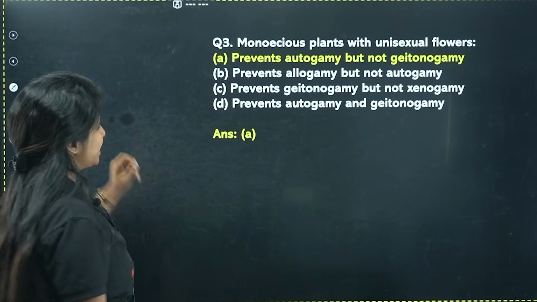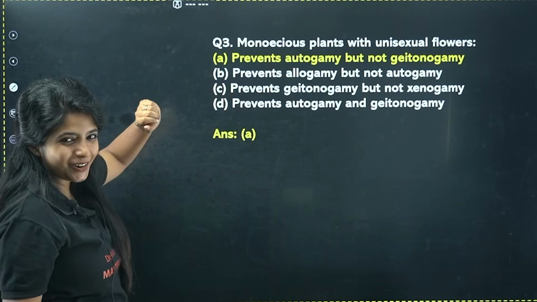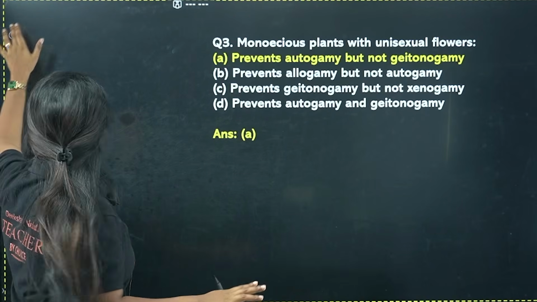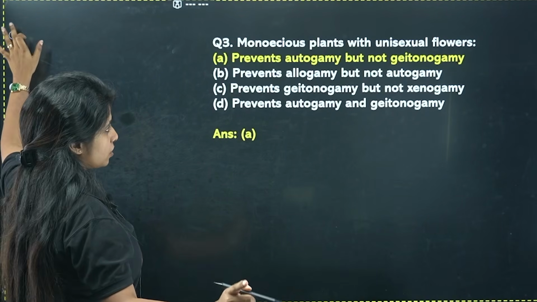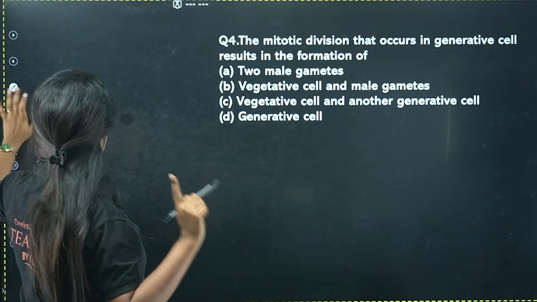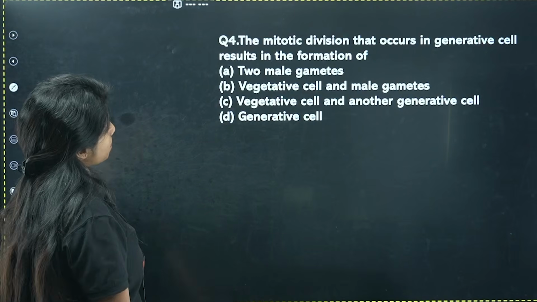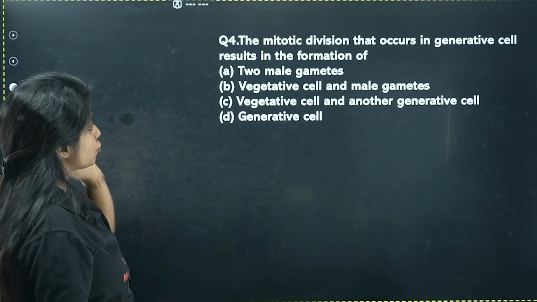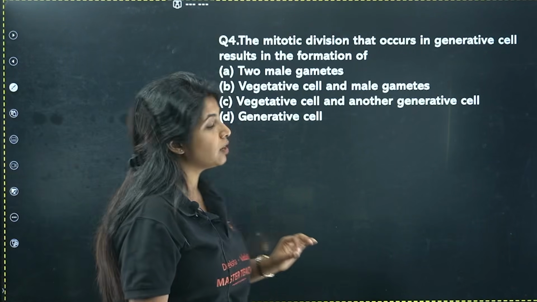Okay? Yes. Perfect. So what's the score? Is it 3 out of 3 by now? Let's see. You have to tell me the actual score towards the end, and literally be honest there. Now, the mitotic division that occurs in generative cell results in the formation of generative cell.